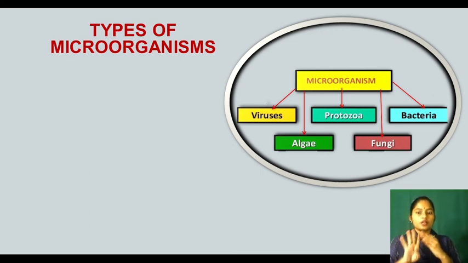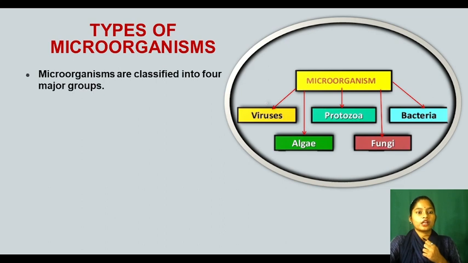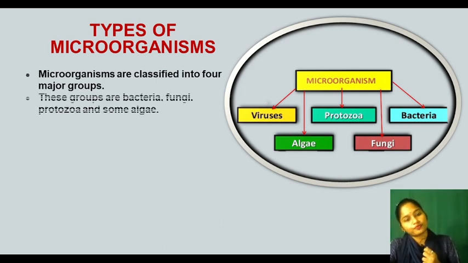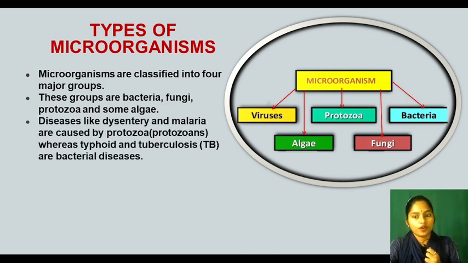What are they? Algae, protozoa, fungi and bacteria. These are the 4 types of microorganisms. Microorganisms are classified into 4 major groups: bacteria, fungi, protozoa and some algae. Diseases like dysentery and malaria are caused by protozoans. As I have told you, some microorganisms are good and some are bad.